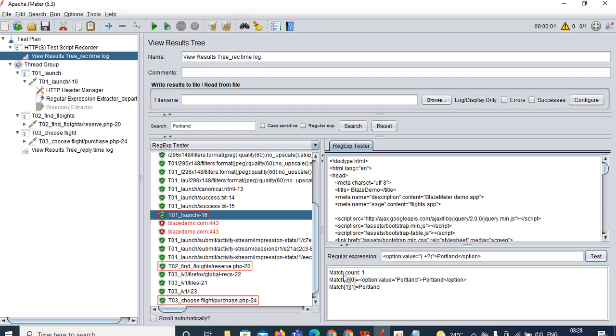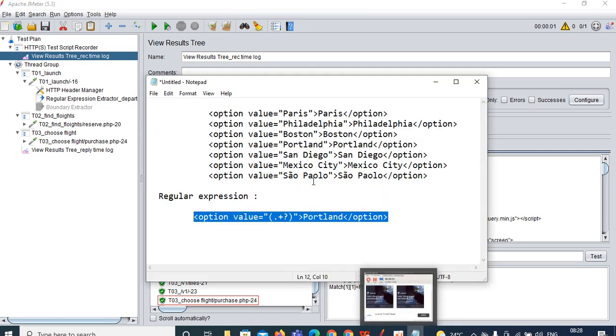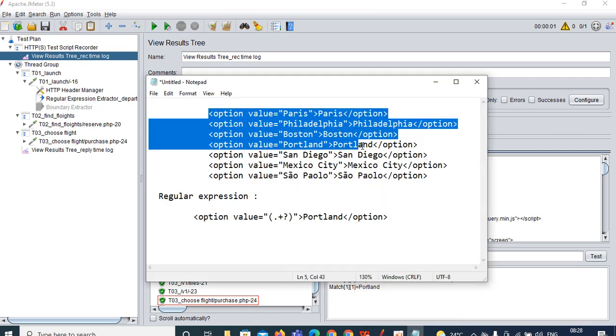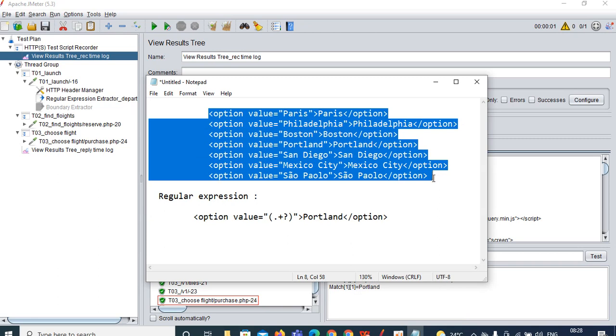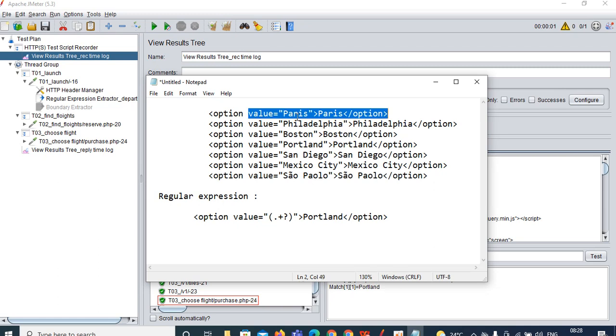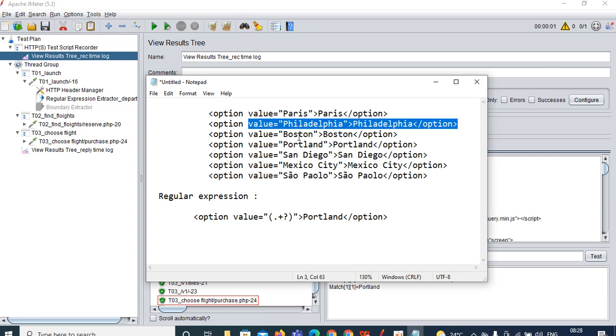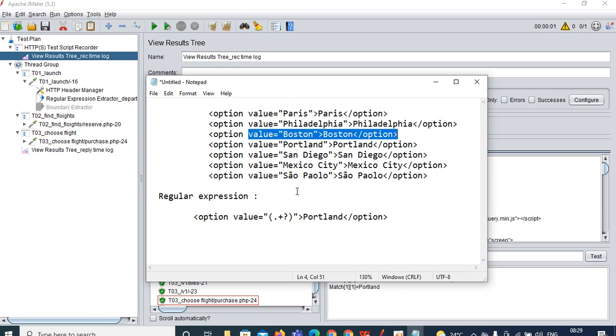You can see here match count 1. So we are able to capture this Portland. But that is not correct. Portland is not the only one, you can see here there are many inputs. We need to capture from all these inputs, not a single input. I want to capture Paris, I want to capture Philanthropia, I want to capture Boston, like that I need to capture all the values.